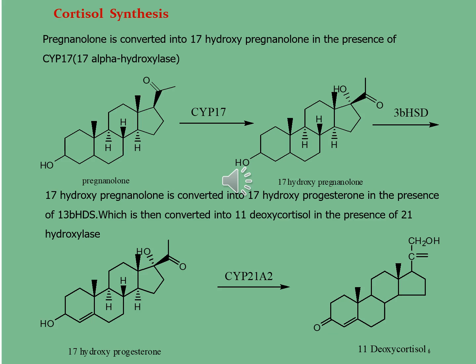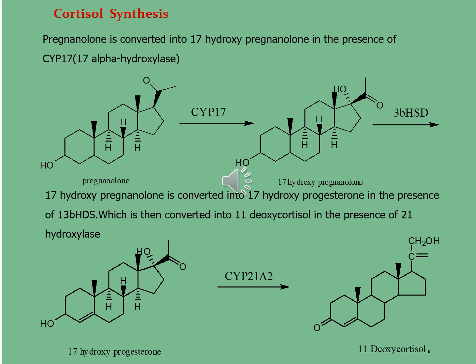So in the next step, the 17-hydroxy pregnenolone is converted into 17-hydroxy progesterone in the presence of the 3-beta HSD enzyme, which is then converted into deoxycortisol in the presence of the 21 hydroxylase enzyme.